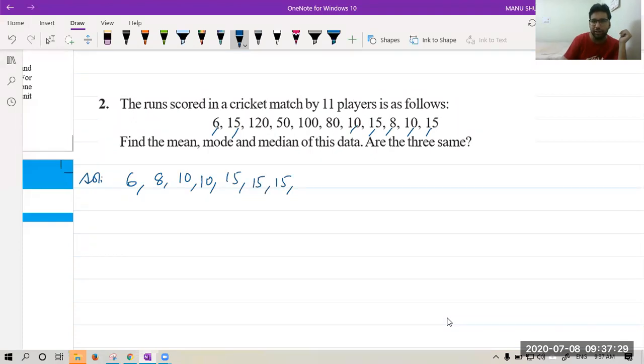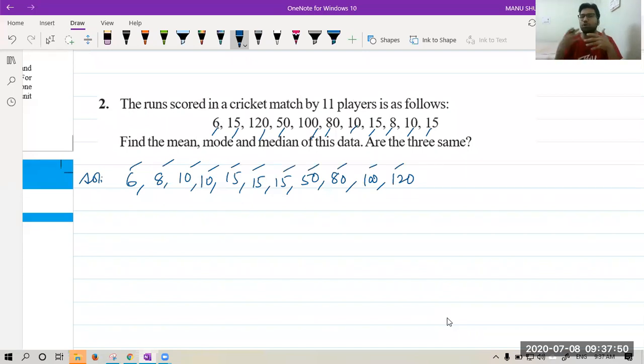After that, we have 50, then we have 80, then we have 100, and then we have 120. I hope this time I am correct. So we have 1, 2, 3, 4, 5, 6, 7, 8, 9, 10, 11 terms. These are the runs scored by 11 players in a match. So we have to find the mean, median, and mode.